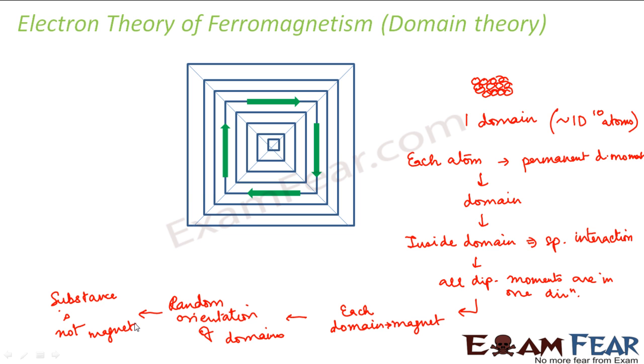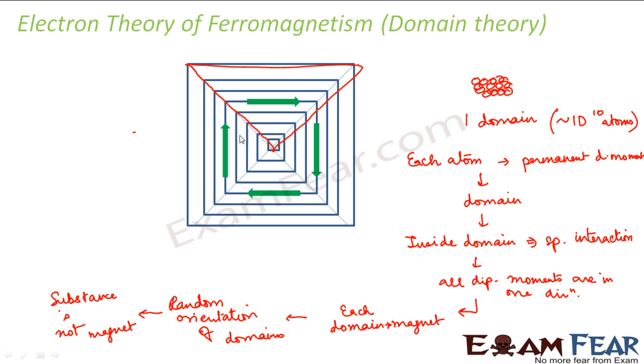So even though each domain behaves like a magnet because they have a net magnetic moment, the domains are randomly oriented, therefore the substance as a whole does not behave like a magnet. For example, here you can see in this diagram which I have drawn, the green lines represent the net magnetic moment of each domain. So each triangle represents a domain. If you look at this particular domain, what do you see?